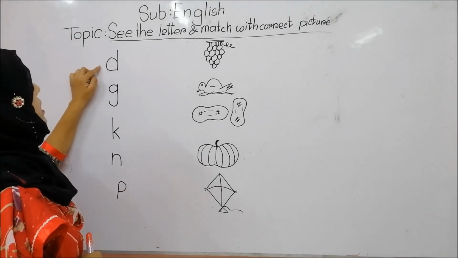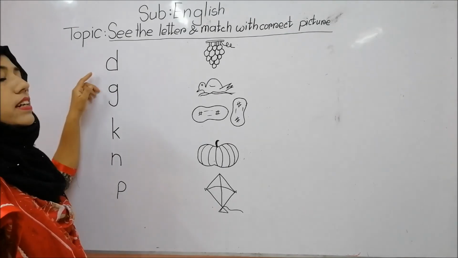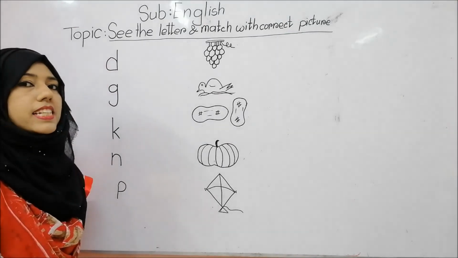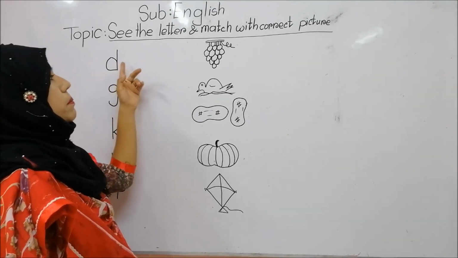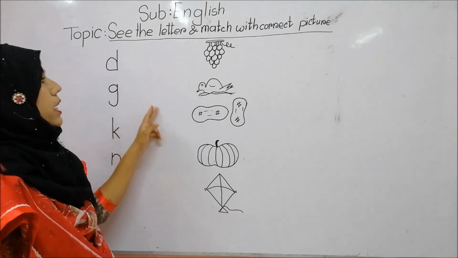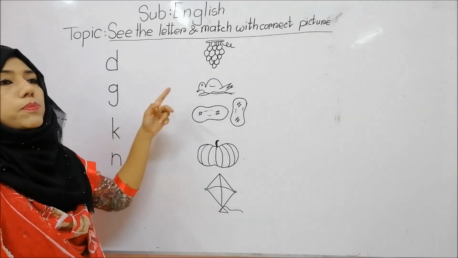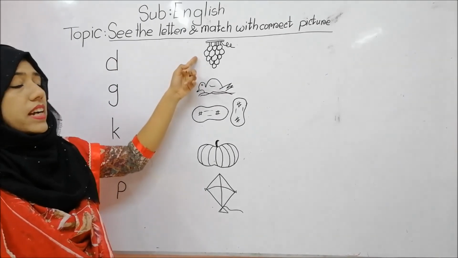So, what is our first letter, students? Tell me. Our first letter is D. D phonic sound is da. So, we will find out the friend of letter D, right? We will find out the object for the letter D. So, this is grapes, right?